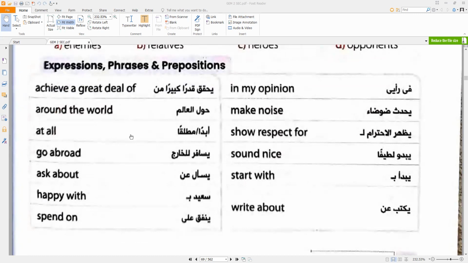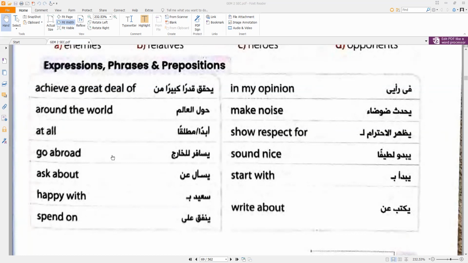As we always say, the expressions, phrases, and prepositions are very important in any language. Achieve a great deal of. Around the world, and it means worldwide or lingua franca. For example, English has become a lingua franca language, or English is spoken as a first language around the world.